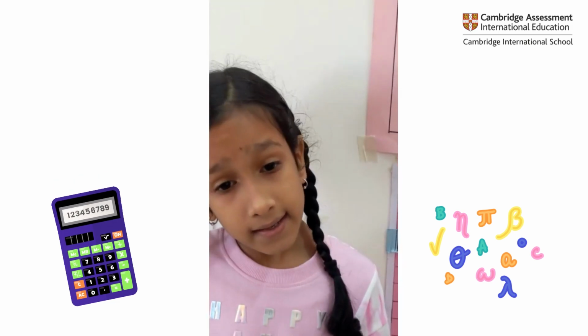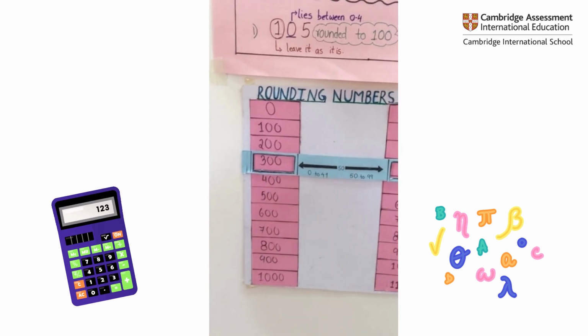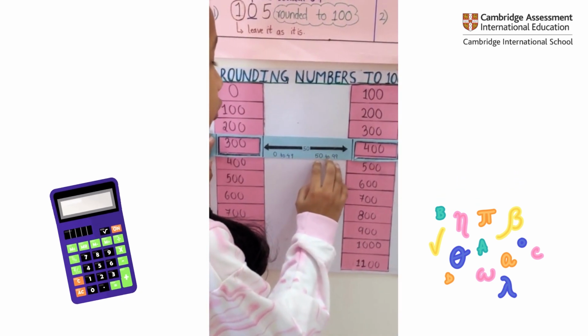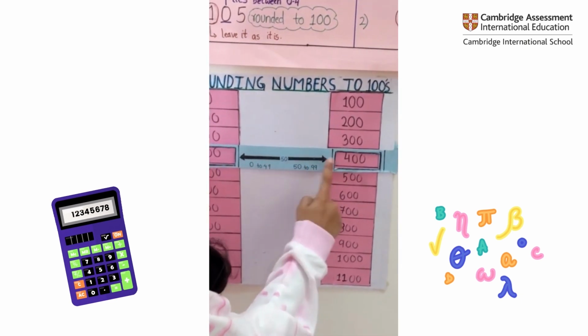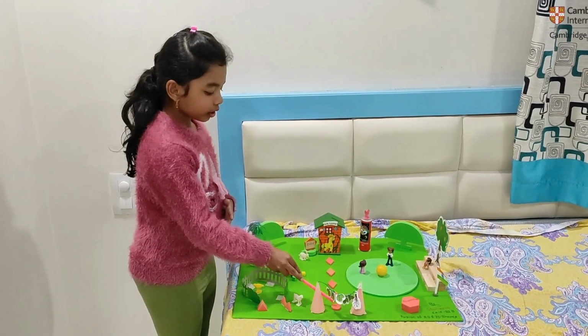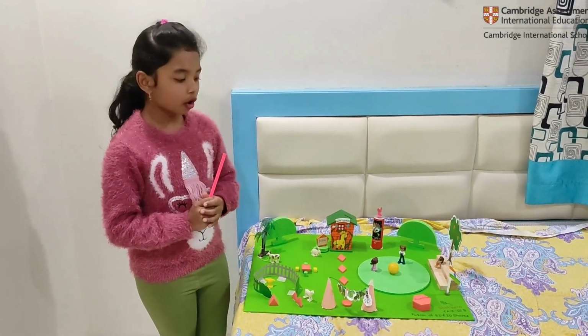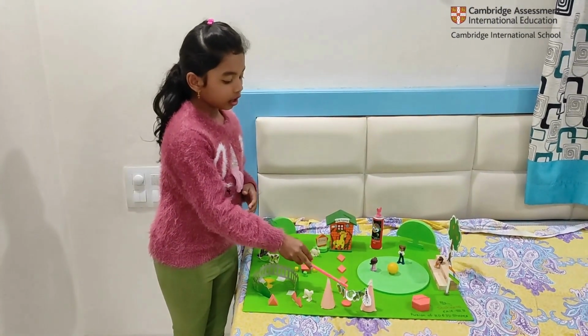Now, let's take an example. For example, if we have 399, it lies between 50 to 99, so let's round it to 400. As you enter, you can see walking stones which are made with 2D shapes called circles and rhombuses.